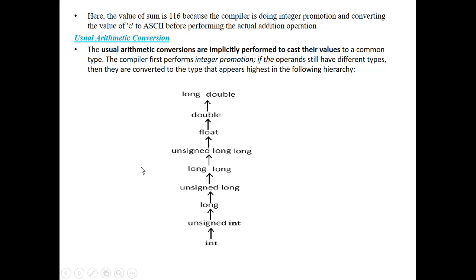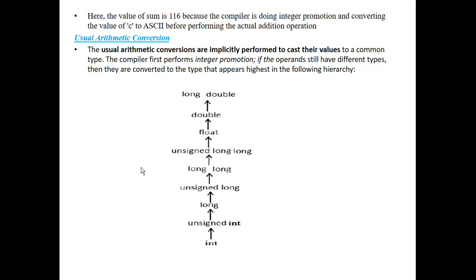Next concept is usual arithmetic conversion. Usual arithmetic conversion is implicitly performed to get the common type. Why? Because in this conversion, first the compiler does the integer promotion. That means it converts all the data types which are smaller than integer to integer type. Then it checks the program.